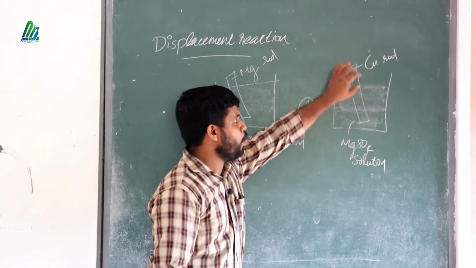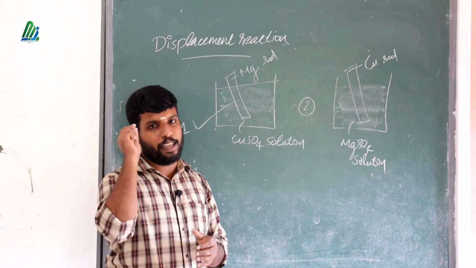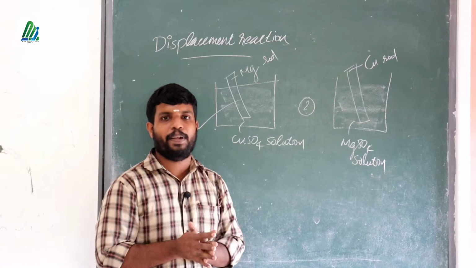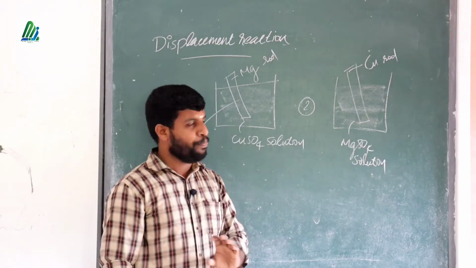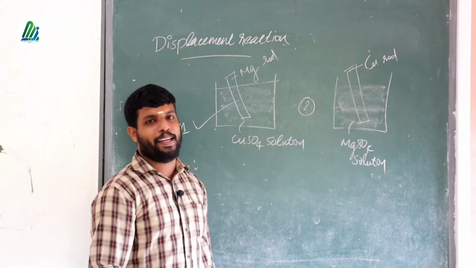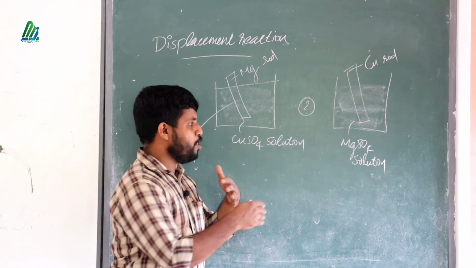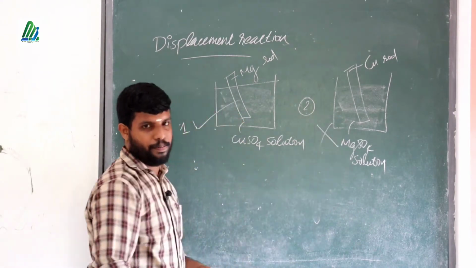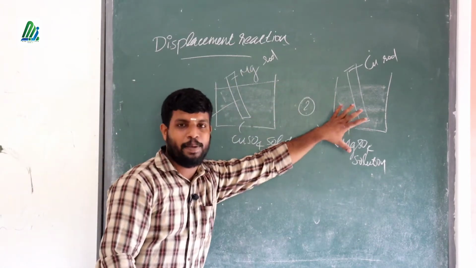In the second case, the copper rod has a red color. Copper is familiar to you, as it is used in electric wires, and it has a particular color, which we call red. The magnesium sulfate solution is colorless, and you dip the copper rod in it. After 10 or 15 minutes, no change is observed, so there is no reaction. The reaction occurs in the first case, and there is no reaction in the second case.